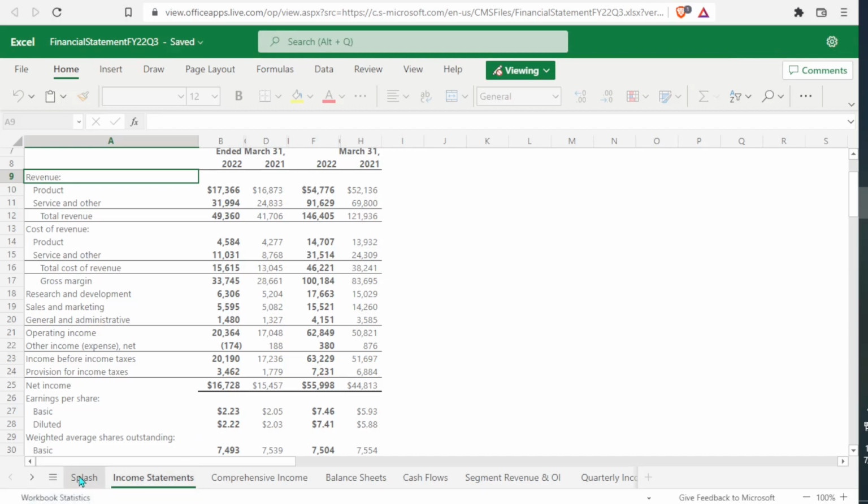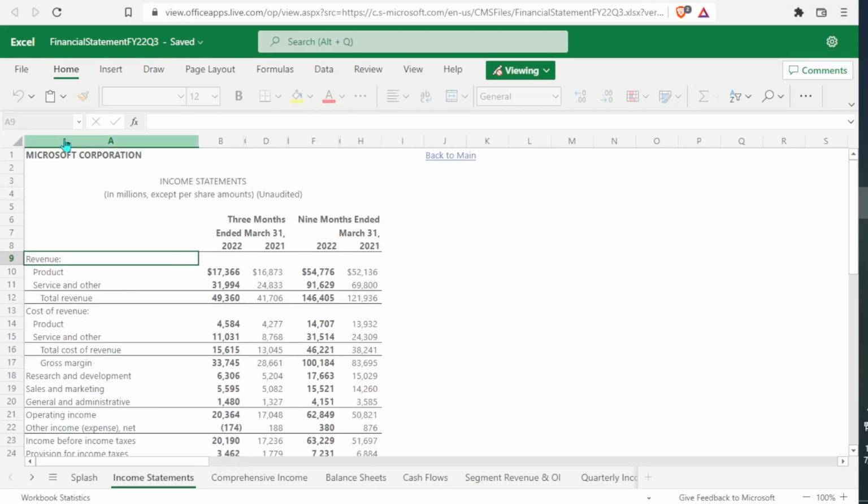Now here, I'm on this little tab. There's several tabs here. I'm on income statement. This is the Q3 income statement. And they call it a consolidated income statement because, you know, it's consolidated. They don't always have it all broken down for us.